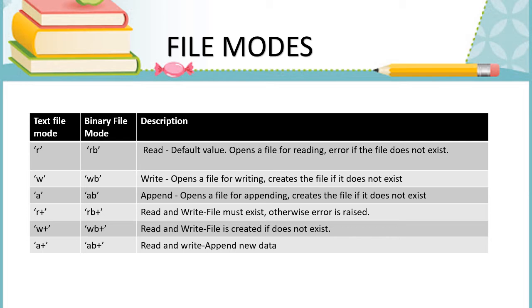And w plus is for both reading and writing operations, but what is the difference between r plus and w plus? With w plus, if the file doesn't exist, it will create a new file, but r plus will not. And a plus means appending new data, with read and write. Even though the file is not present, it will create a new file.